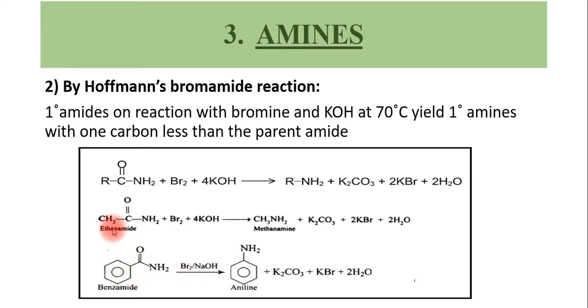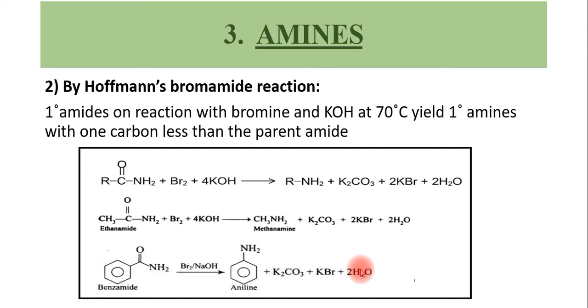This is an ethanamide, CH3CONH2 plus Br2 plus 4KOH. You are getting then methanamine, that is CH3NH2 plus K2CO3 plus 2KBr plus 2H2O. And this is a benzamide, that is, this is an aromatic amide. It is also converting into an aromatic primary amine, that is the aniline, in the presence of Br2 and NaOH. And the byproducts will be K2CO3 plus KBr plus water.